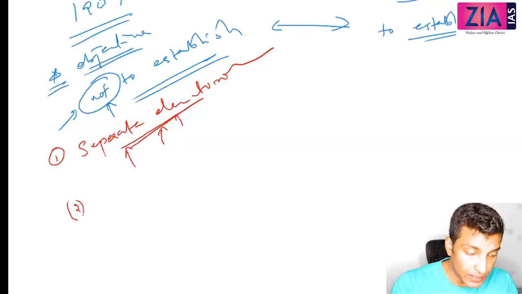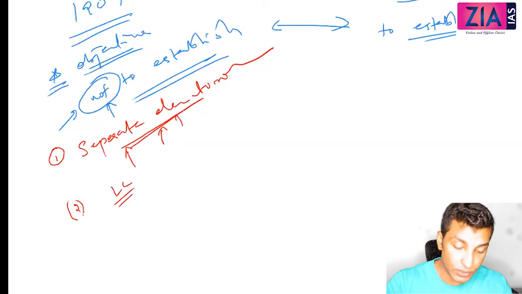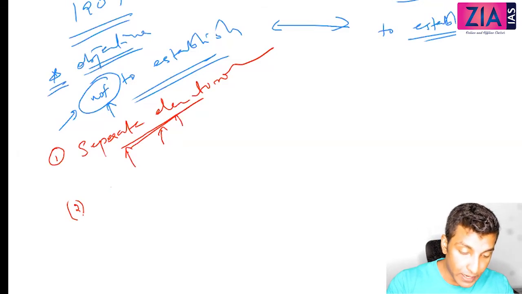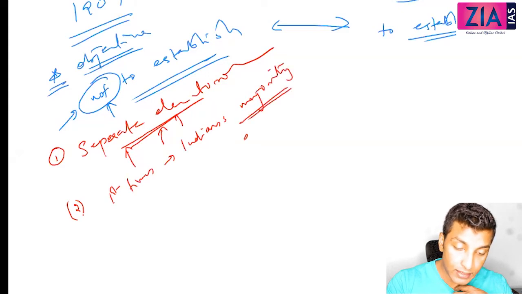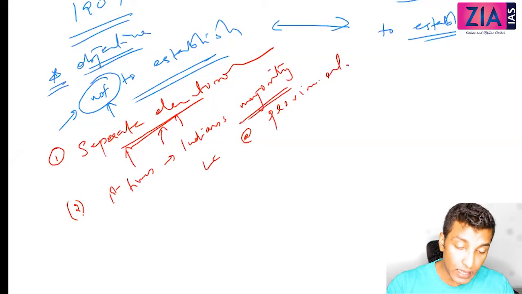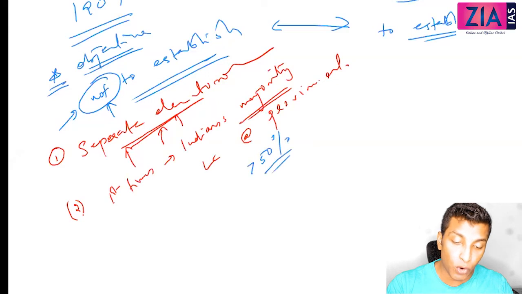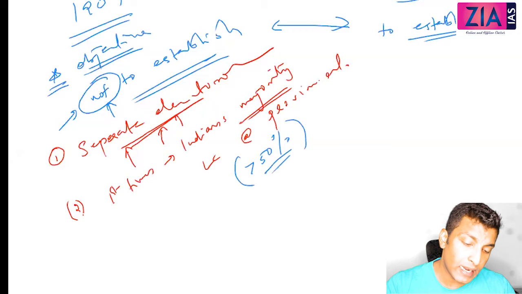Okay. Now, second one. It is actually for the first time that Indians became the majority in the legislative council at the provincial level. So I'll put it in this way: for the first time, Indians were to be in majority in the legislative council at the provincial level. What does this mean? When I say majority, it means they are more than 50%. Who? The Indians are more than 50% now. But this was the demand of the Congress, but still they were unhappy.